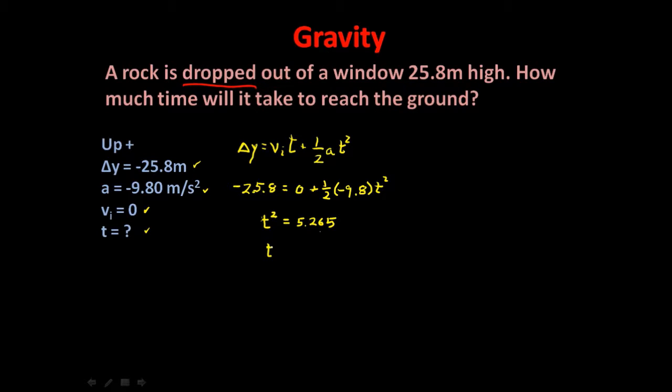When we take the square root, you learned in math class, you get a positive or negative answer. The negative answer actually does have meaning here, but we're not going to discuss that at this time. Clearly what we want in this case is the positive answer, and it ends up being 2.29 seconds, rounding to 3 significant figures. And the reason we do that and put the unit on there is because if you look at the original data in the problem, we were talking about 3 significant figures here and 3 significant figures here.